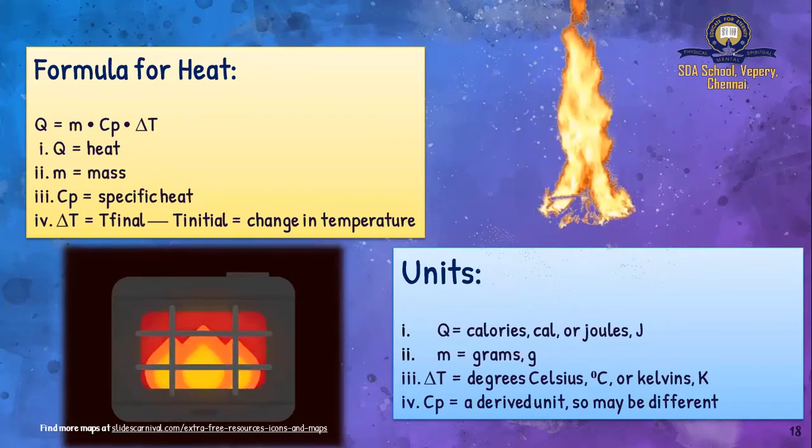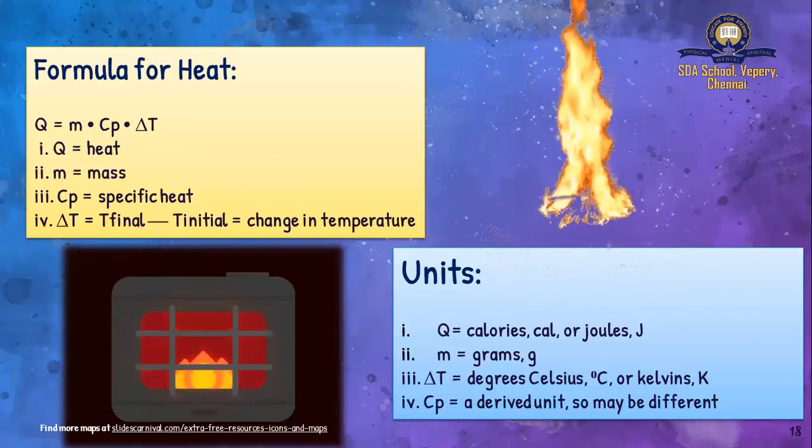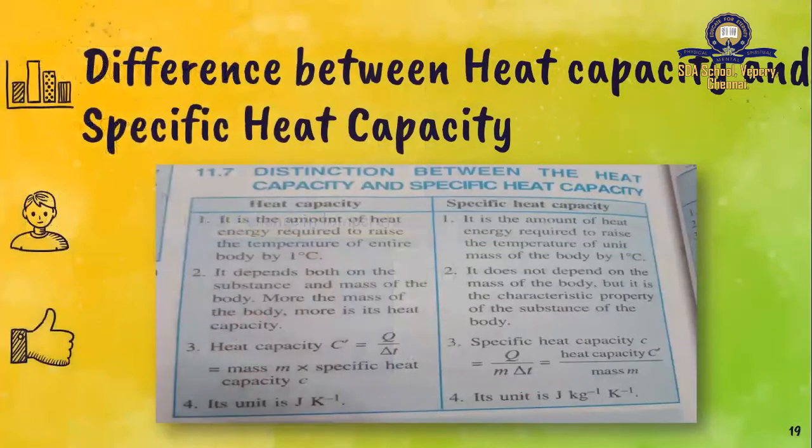What is the unit for this Q? We know it is calorie. What is the unit for M? T. Very good. I know you know the units for all these quantities now. Now we'll see what is the difference between heat capacity and specific heat capacity. Very good. In one you include mass, in the other you don't include mass. So one is independent of mass and the other one is dependent on mass. And their formulas change, and of course their units also change.